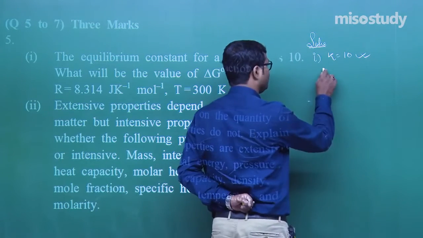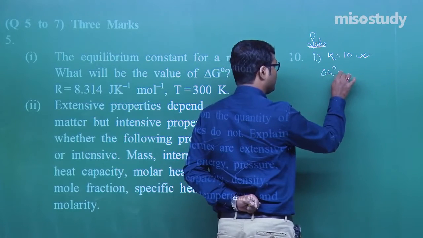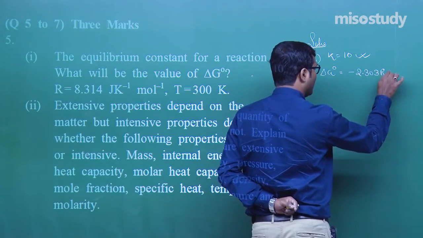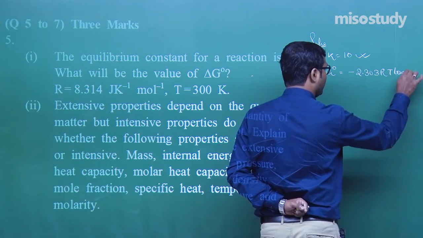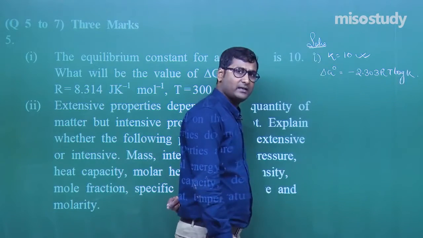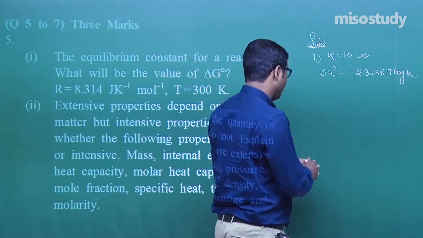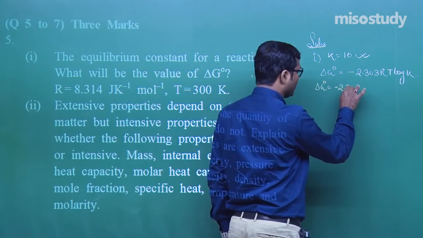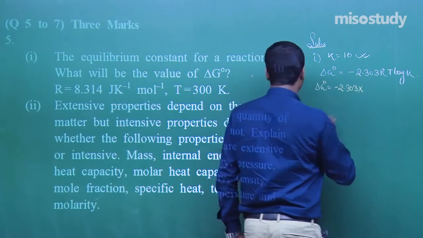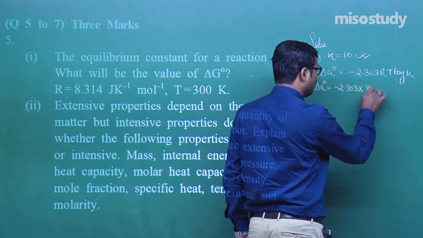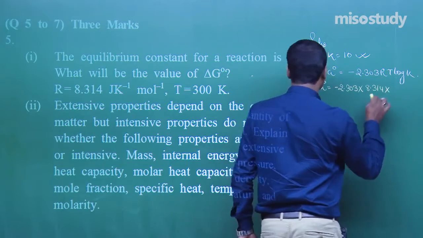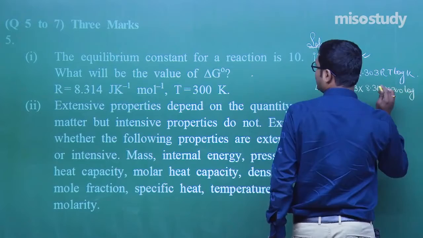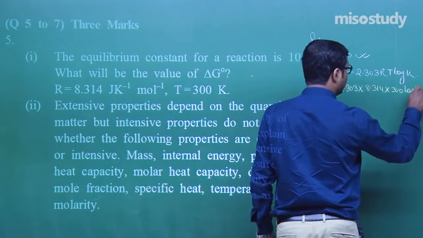Okay, standard Gibbs free energy. As we know, delta G is equal to minus 2.303 RT log K. Am I right? Yes, sir. Now put the values here. Delta G is equal to minus 2.303. What is R? R is, my friend, 8.314. What is T, my friend? That is 300 Kelvin. And the equilibrium constant is 10.